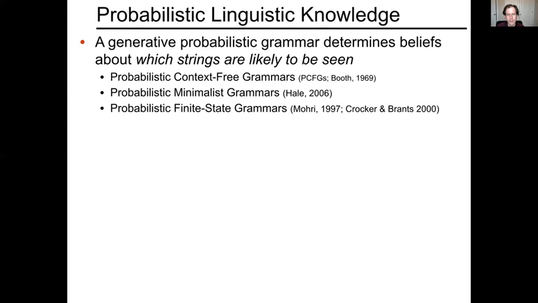Now, there are many probabilistic grammar types that we could use. We've seen probabilistic context-free grammars, for example. There are more expressive formalisms. For example, probabilistic minimalist grammars exist. We're not going to cover them in this class, but they're available. And then there are also probabilistic finite state models. We actually just saw those. For convenience, for the simple examples that we're going to see here, we're going to stick with probabilistic finite state models. But also, there are some bonus slides which talk about how to put together probabilistic context-free grammars and probabilistic finite state models together in a more general way than what I'm going to show you in these main slides here. Those slides are available up on Stellar.